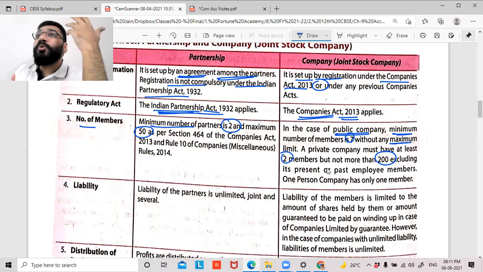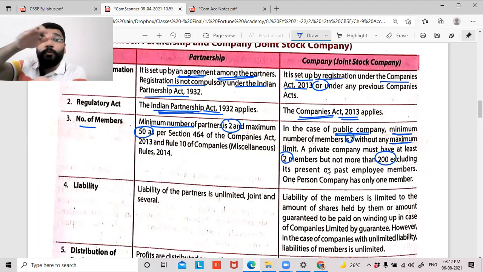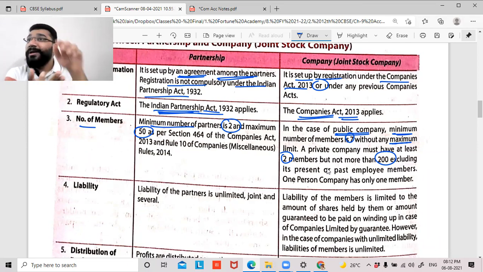Who is the company secretary? You have heard of the company secretaryship course, no? CA, CS, CMA. The person who does the CS course is the person who gets appointed in a public limited company to take care of the rules and regulations. There are so many rules and regulations, it's a huge book. He is the master of that book, and he advises the company on what rules it should follow. Whatever we are studying is just 0.01% of what the CS studies.